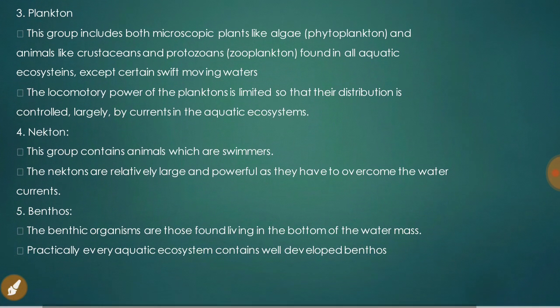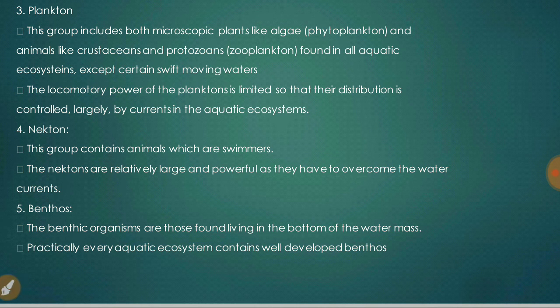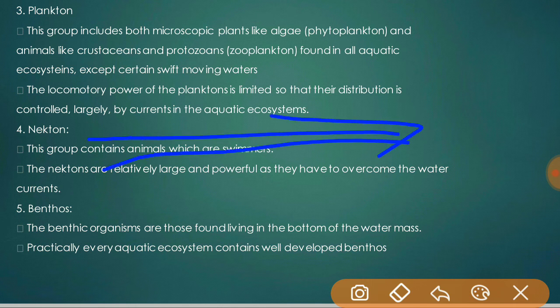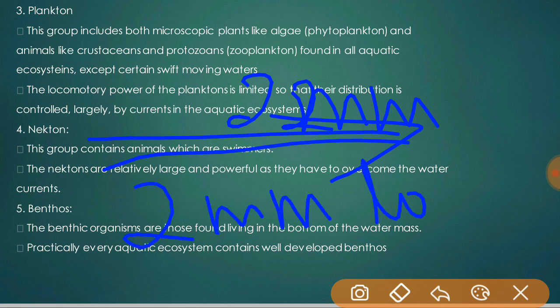Fourth one is nekton. Nekton is a group which contains animals which are swimmers. Means they are relatively large and powerful, as they have to overcome the water currents. And the animals range in size from swimming insects about 2 mm long to the largest animal, the blue whale. Means the nekton vary in size from 2 mm to the blue whale, which is the largest one.